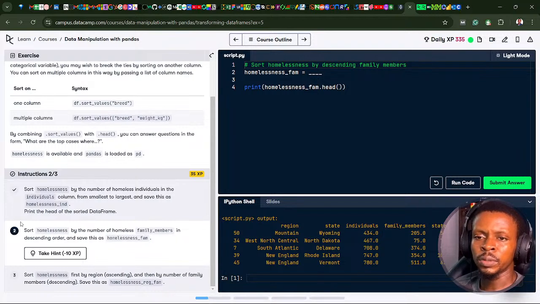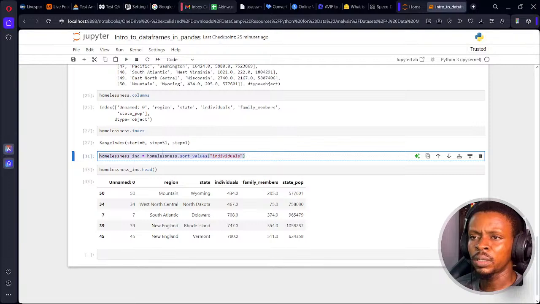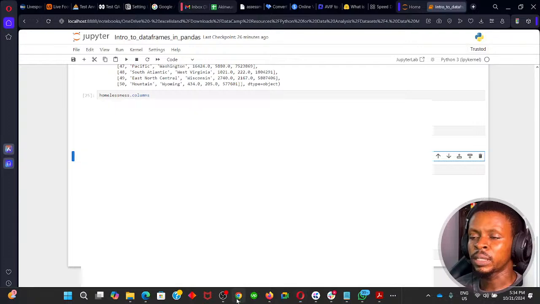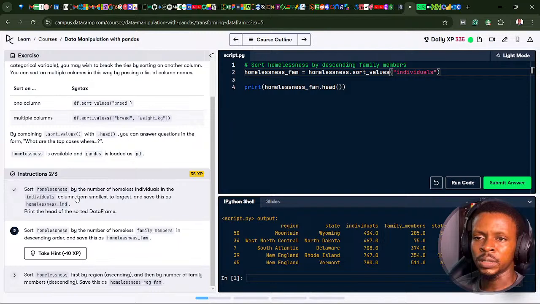So challenge number 2 is to sort homelessness by the number of homeless family members in descending order and save this as homelessness family. Okay, so I'm going to use the same code. Let me just copy this code here to save time. This time, I want to look at the data set by the family members column. I want to sort it from largest, descending order, so from largest to smallest.